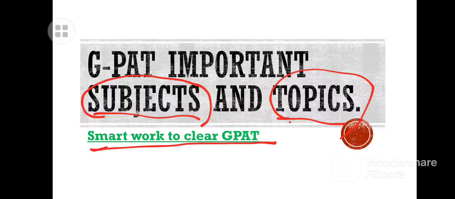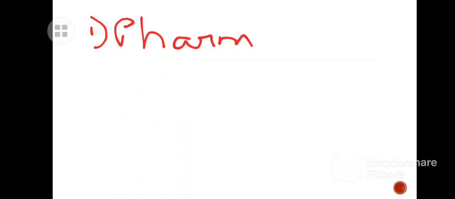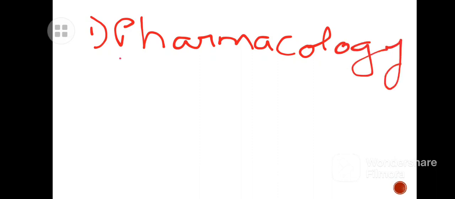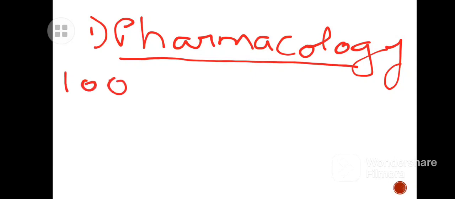Which subject plays a vital role, and which topic? First we start with pharmacology. Pharmacology is one of the major subjects in your GPAT exam. If you are thorough with pharmacology, out of 500 marks you can easily score 100 marks only in pharmacology. Why? Because they ask direct questions in pharmacology.